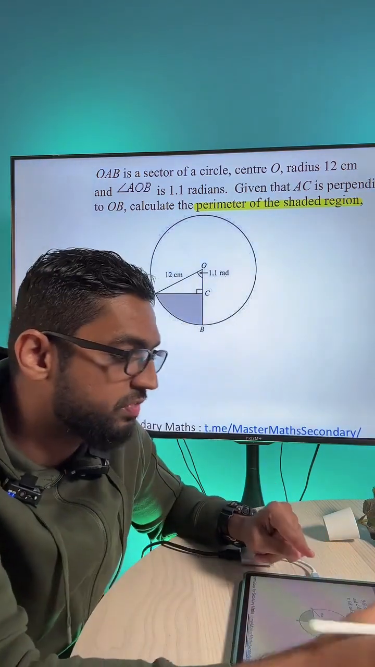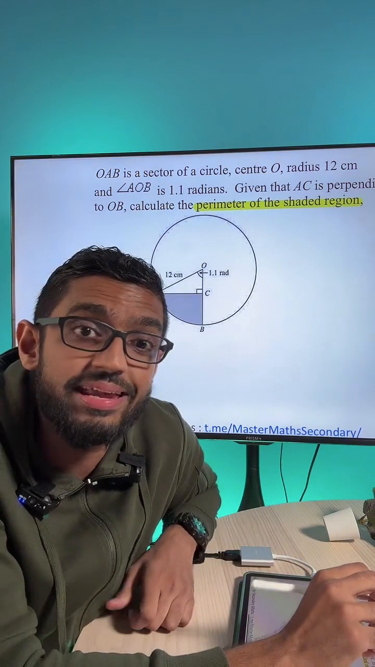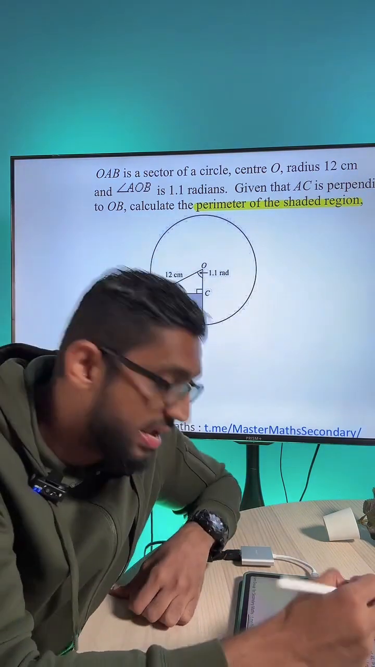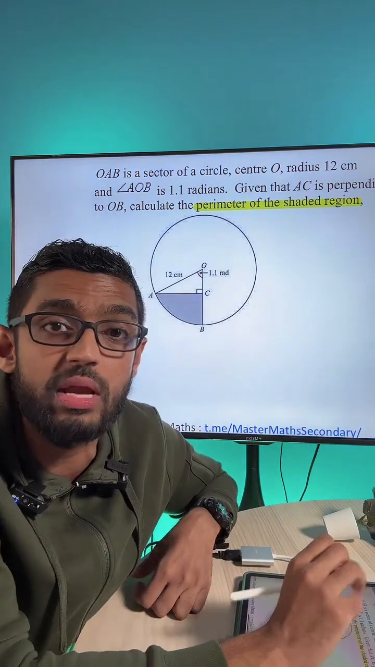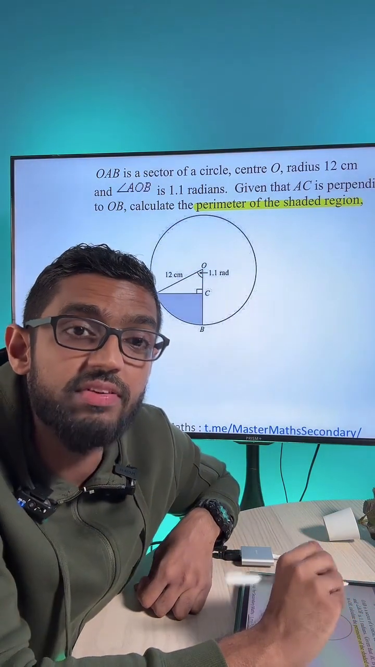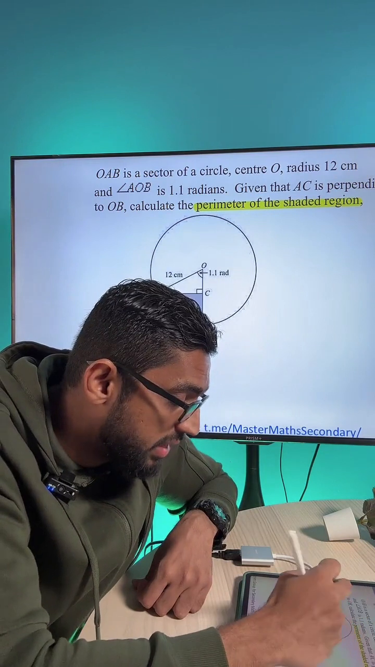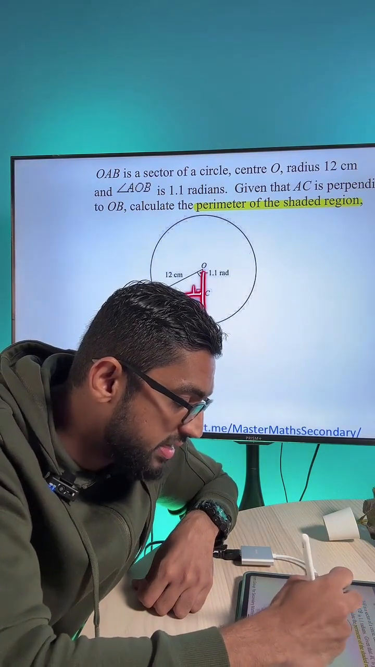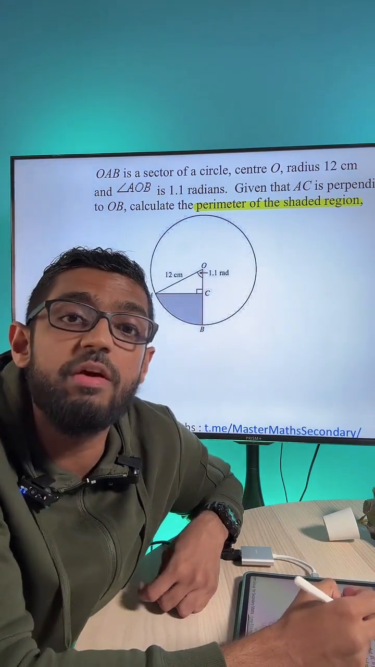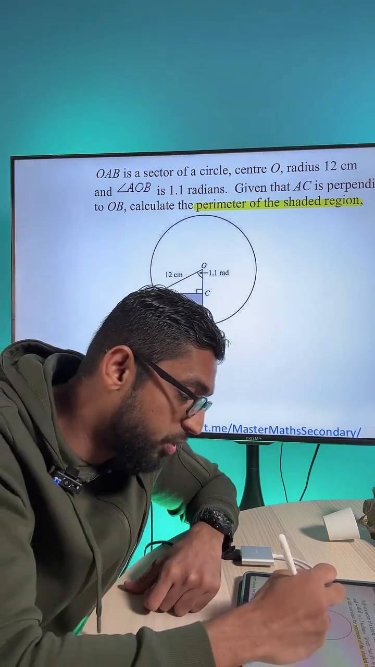OAB is a sector of a circle, center O. Radius 12, and AOB, the angle here is given to you in radians, 1.1 radians. Given that AC is perpendicular to OB, these are perpendicular lines, if you don't realize that. Find the perimeter of the shaded region, meaning this portion here.